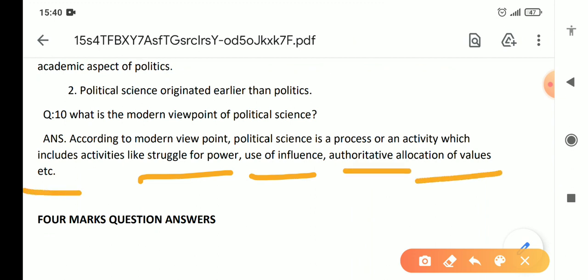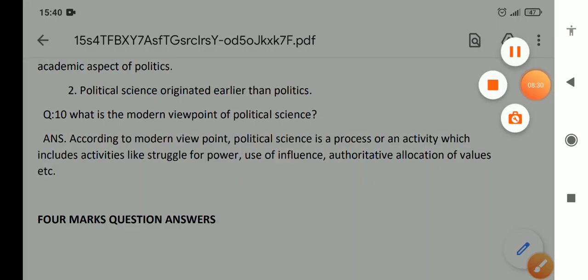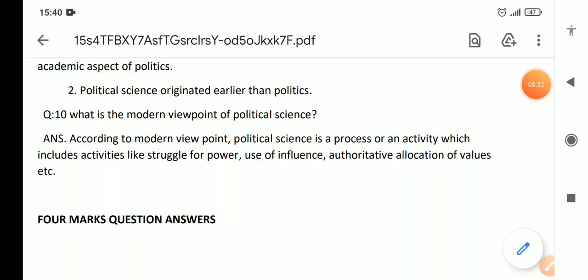And Robert Dahl says that politics is the study of, or politics actually deals with, power, rule and authority. Political analysis deals with power, rule and authority. So this is the modern viewpoint.